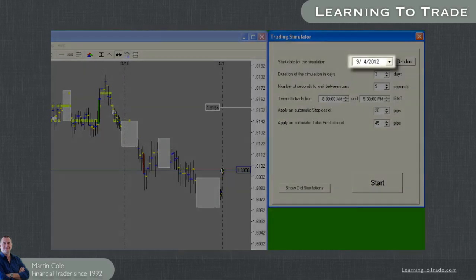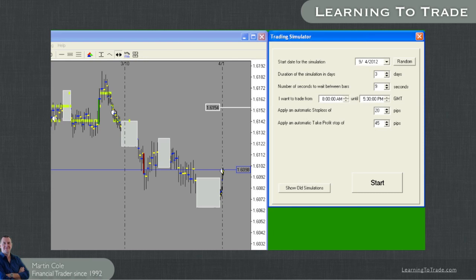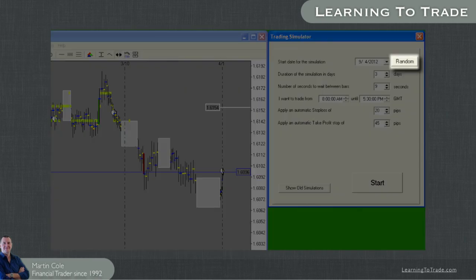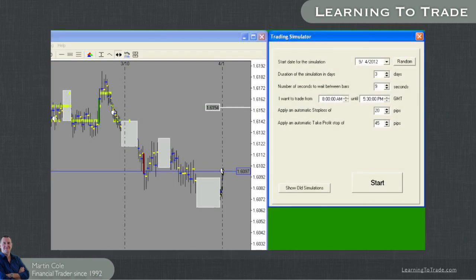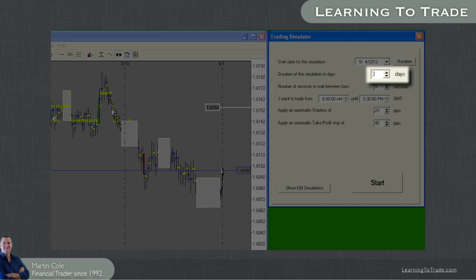The first input box allows you to select a start date for your simulation. You have the option of typing a date, clicking the down arrow to enter a date from a calendar, and you also have a random date generator. This is very useful to ensure that you are starting your simulation without any prior warning of what the chart may look like.